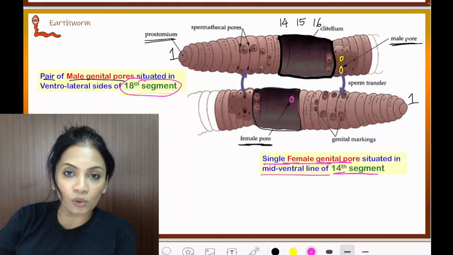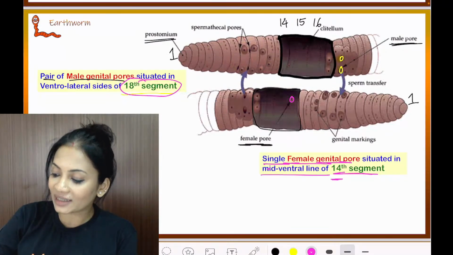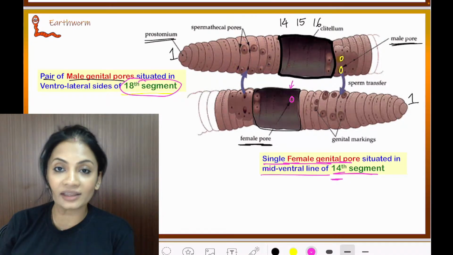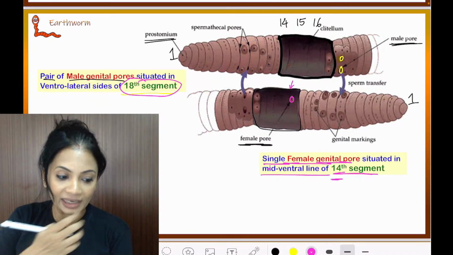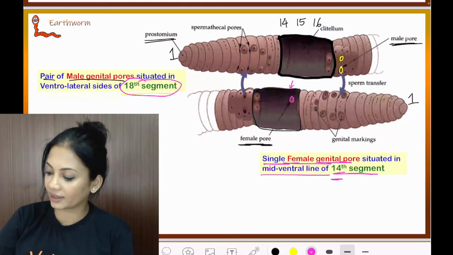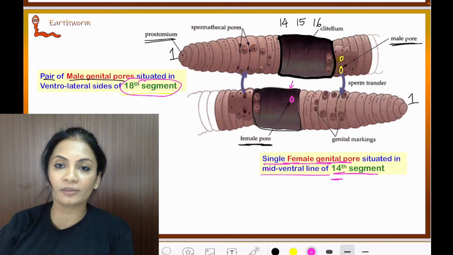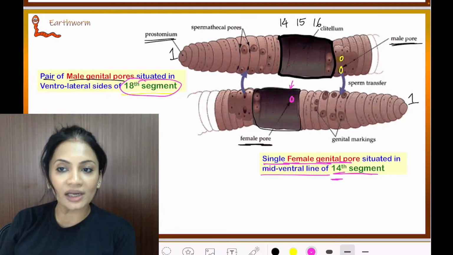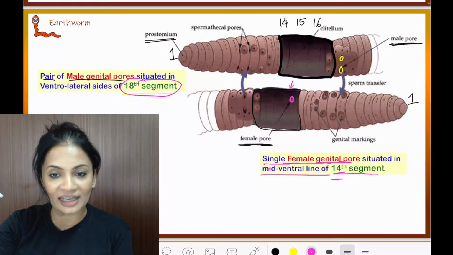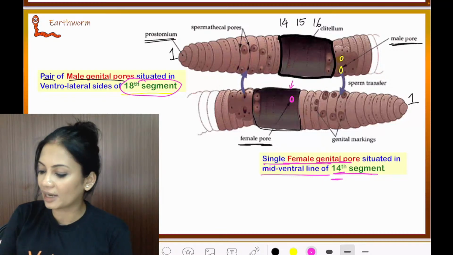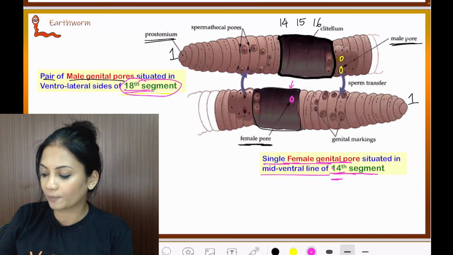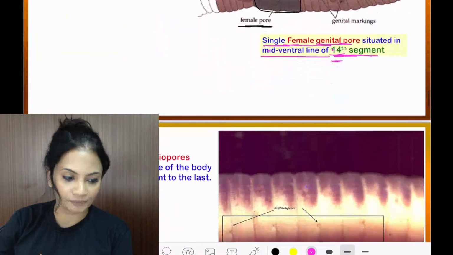Now female pore in the 14th segment means it is going to be in the Clitellum region. So here it is. This is the 14th segment and this is the female pore. Did you all understand where the male pore is and where the female pore is? Male pore, 18th segment. Female pore, 14th segment.